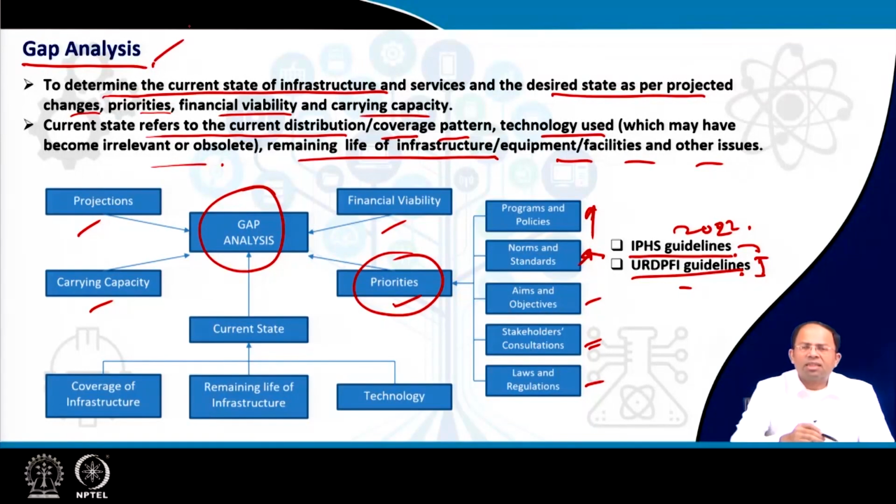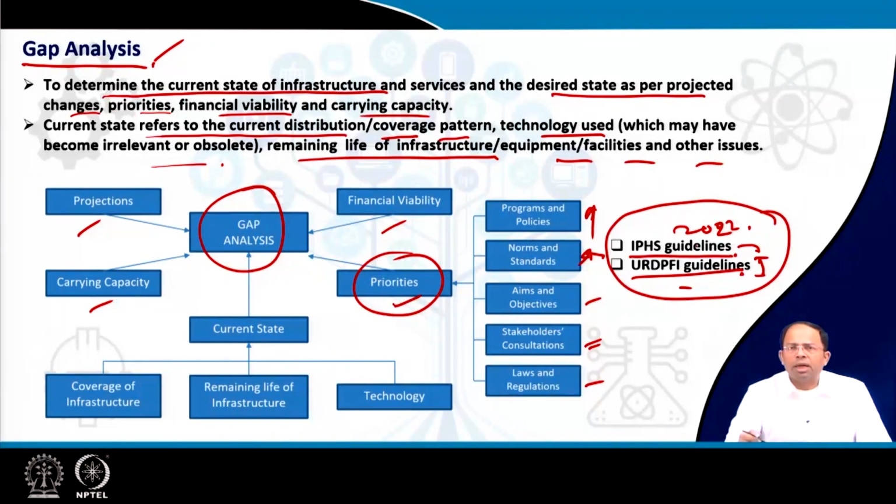This gap analysis we have discussed in detail earlier, so I'm not going into detail, but what it means is these guidelines that we just learned, including the URDPFI guidelines, are considered as the initial point where we start determining what sort of facilities are required. But that doesn't mean that the final plan that we will prepare for an urban area will be exactly as per these guidelines. It takes many other things into consideration, such as how these facilities would be distributed at different parts of the city or for which population group. So that has to be analyzed as per that particular local context.